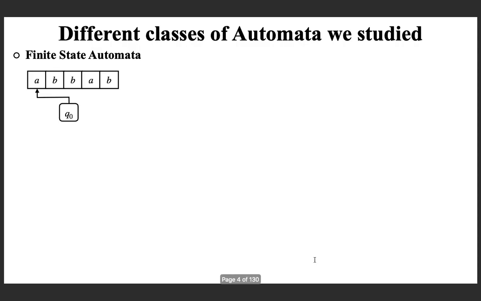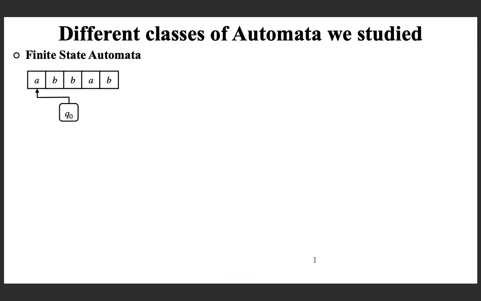So before we start discussing linear bounded automata, let us recollect the different classes of automata that we studied till now. The first class of automata that we have learned is finite state automata. If you recall,